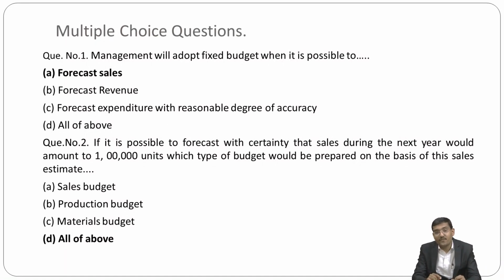The third aspect is multiple choice questions. The first multiple choice question is: management will adopt the fixed budget when it is possible to. So the answer is forecast budget, forecast revenue, forecast expenditure with a reasonable degree of accuracy and all of the above. So the answer is forecasting of the sales. The second multiple choice question is: if it is possible to forecast with certainty that sales during the next year would amount to 1 lakh units, which type of budget would be prepared on the basis of sales estimated? Ultimately we can prepare the sales budget, production budget, material budget also. So all of the above is the answer.